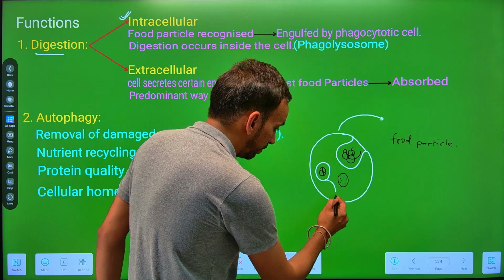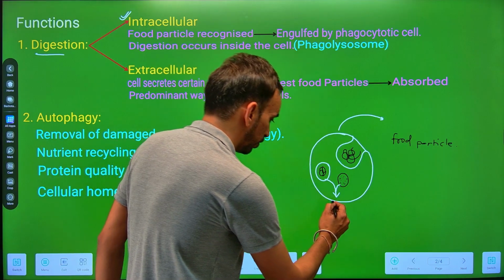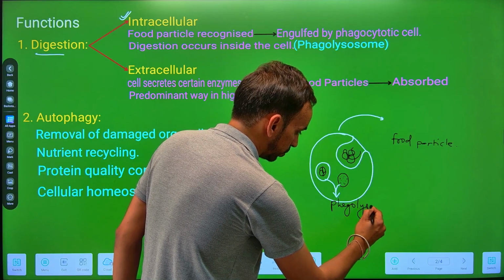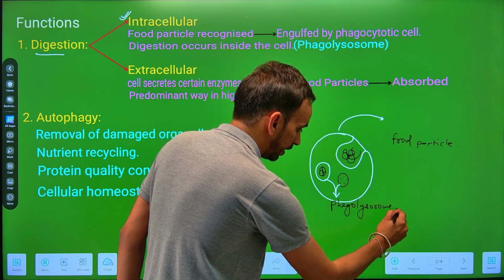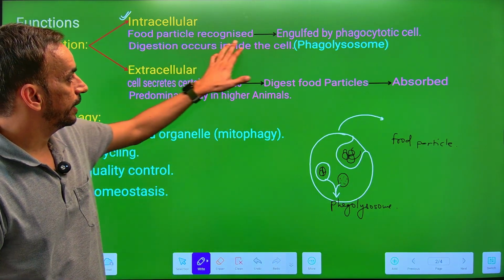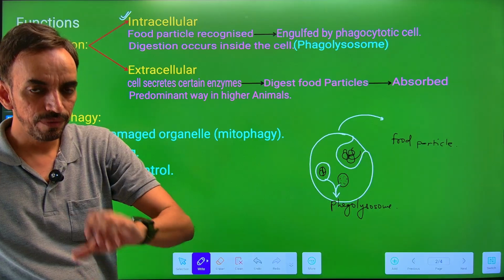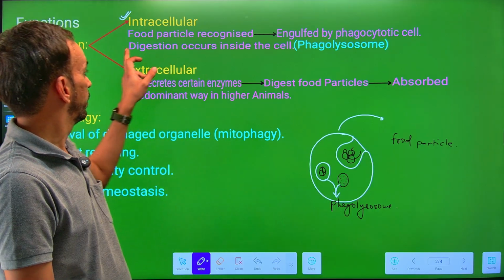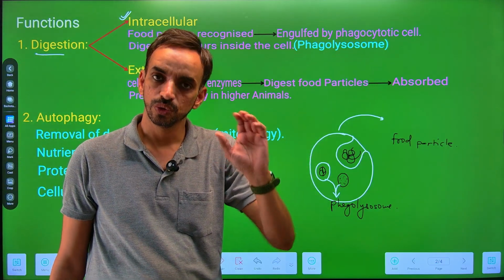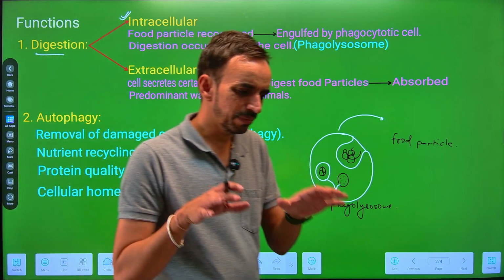The food vesicle fuses with the lysosome, which leads to the formation of a phagolysosome, and the digestion occurs within this phagolysosome. So we can say the food particle is first recognized, then the food particle is engulfed by the cell. Digestion occurs inside the cell within the phagolysosome. This is the way of digestion in some lower animals.